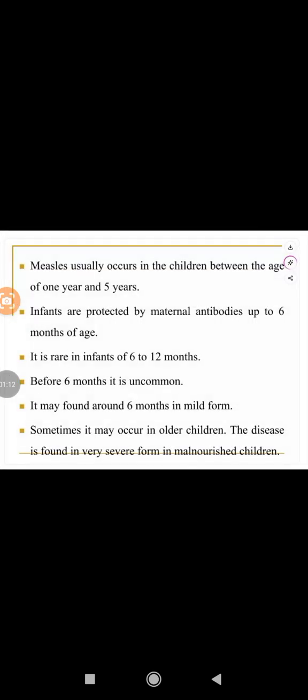Measles usually occurs in children between the age of 1 year and 5 years. It is below 5 years. Infants are protected by maternal antibody up to 6 months of age. It is rare in infants of 6 to 12 months. Before 6 months, it is uncommon. It may be found around 6 months in mild form. Sometimes it may occur in older children. The disease is found in very severe form in malnourished children.